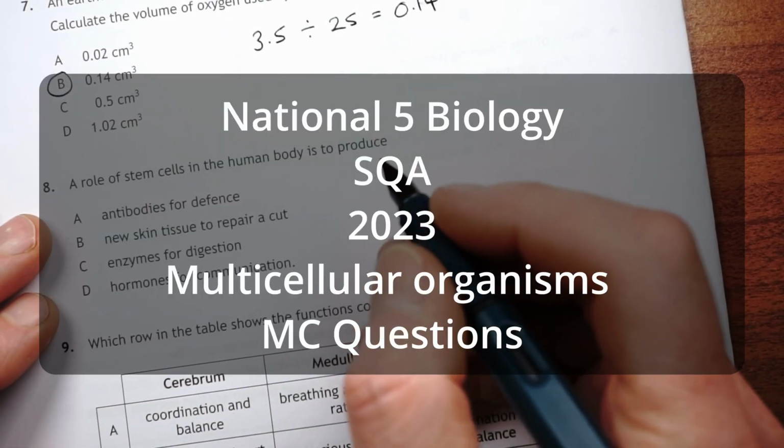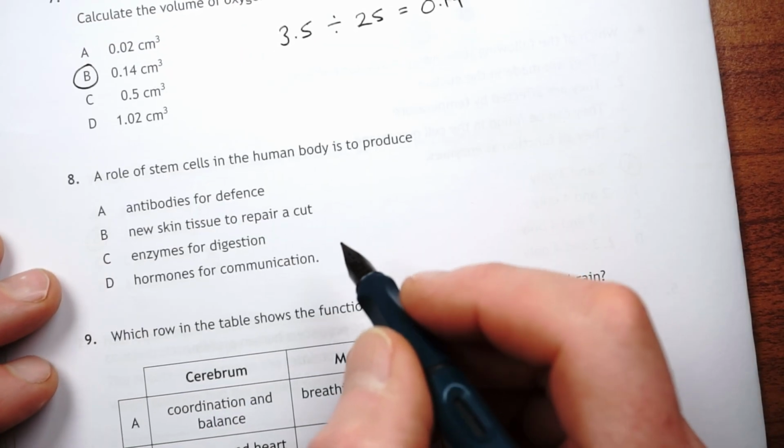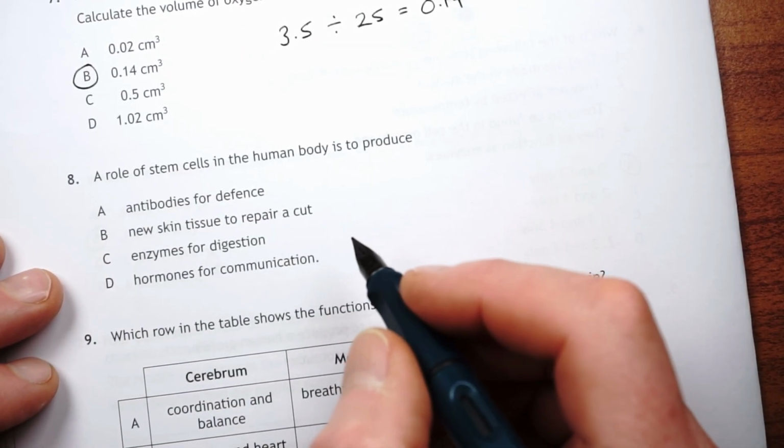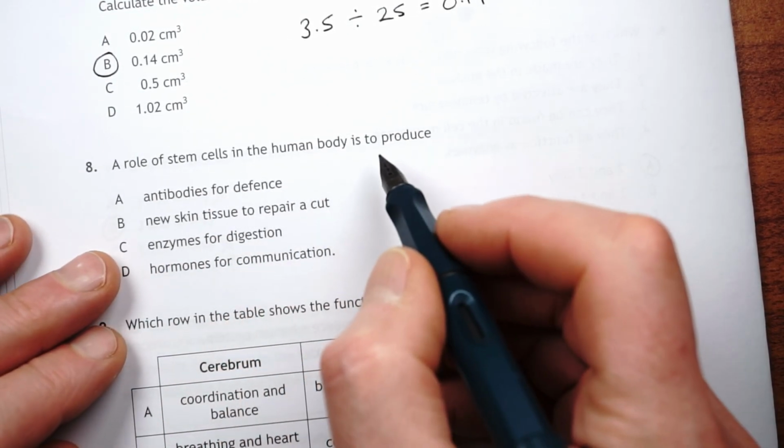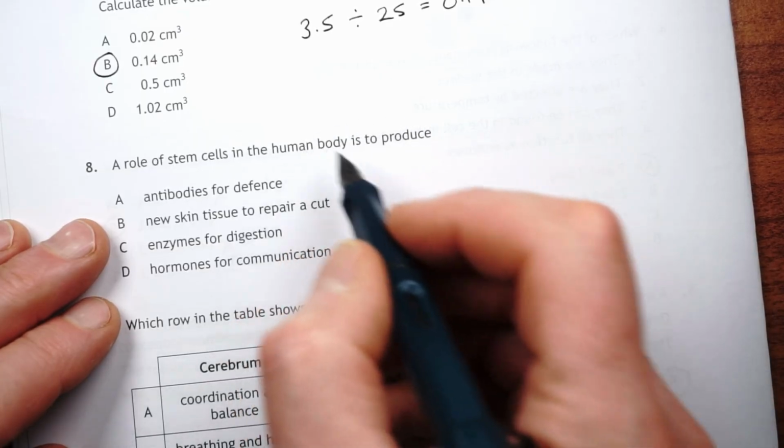Okay, this is the 2023 multiple choice paper, and we're looking at the multicellular organism questions, starting at question 8. Okay, so the role of stem cells in the human body is to produce what? Well, okay, let's have a look.